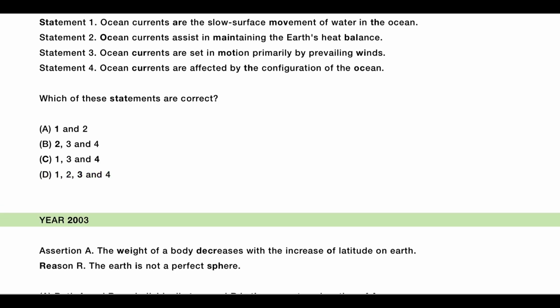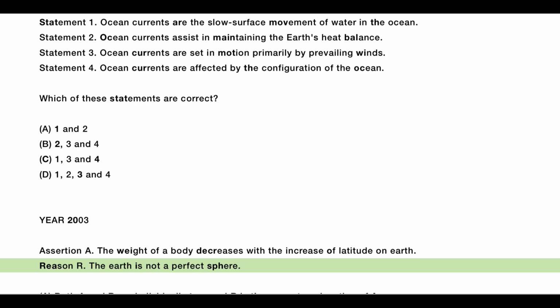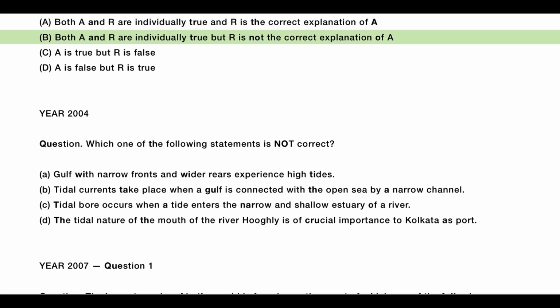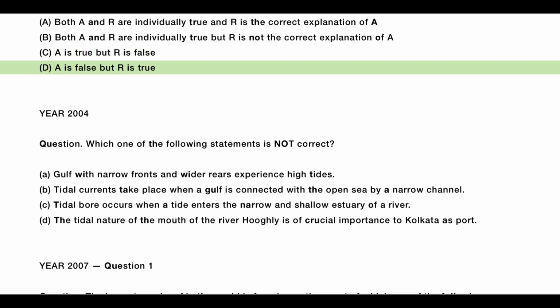Year 2003, Assertion A. The weight of a body decreases with the increase of latitude on Earth. Reason R. The Earth is not a perfect sphere. A. Both A and R are individually true and R is the correct explanation of A. B. Both A and R are individually true but R is not the correct explanation of A. C. A is true but R is false. D. A is false but R is true.